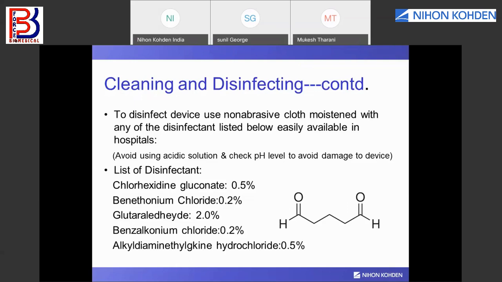Benzalkonium chloride 0.2%. This percentage is specifically given here because it should not exceed, or it may damage the device enclosure or the part which you are cleaning after a longer time. That's why this much disinfectant content in alcohol of 70% is sufficient to disinfect the medical device.